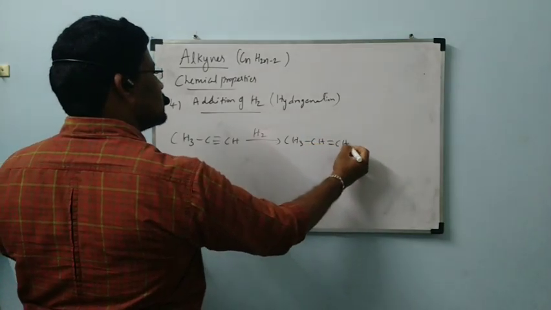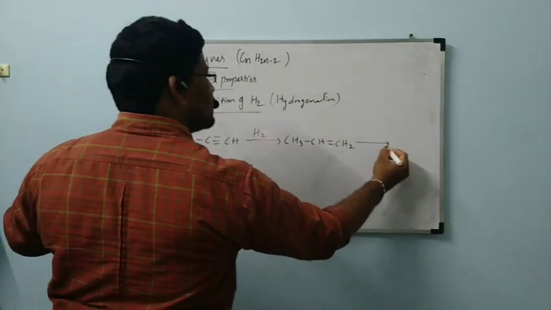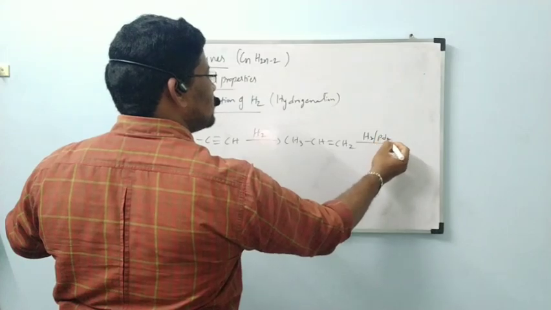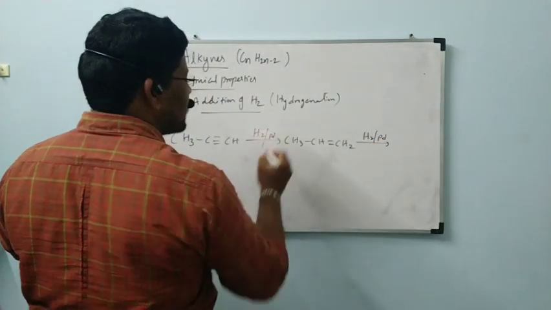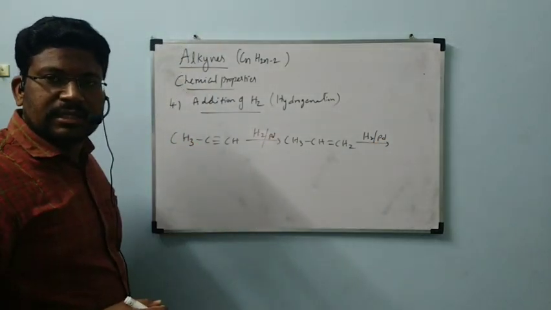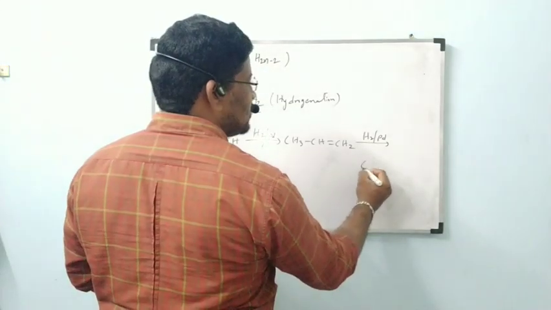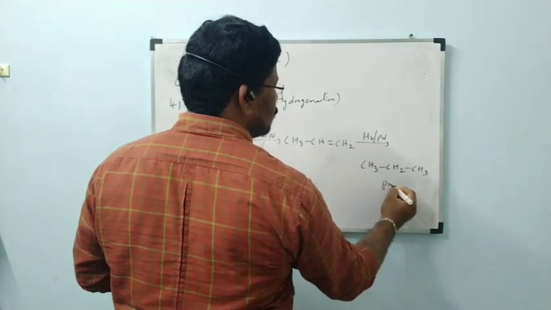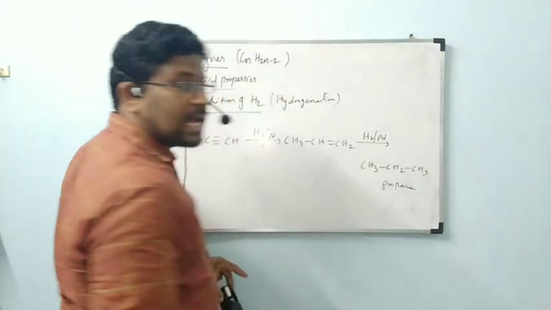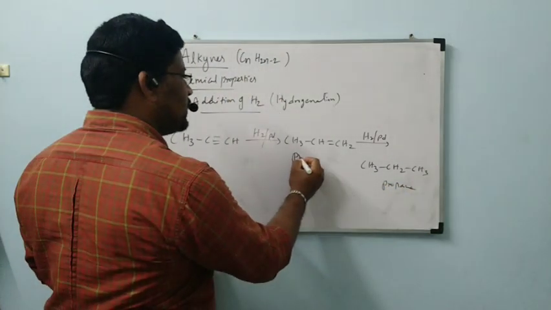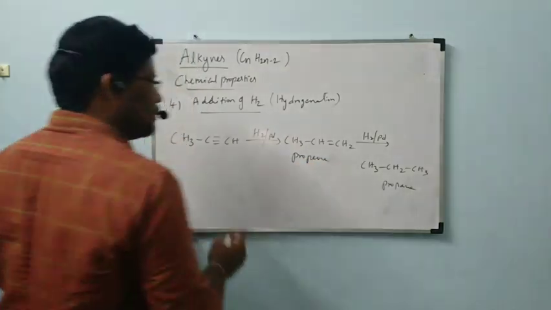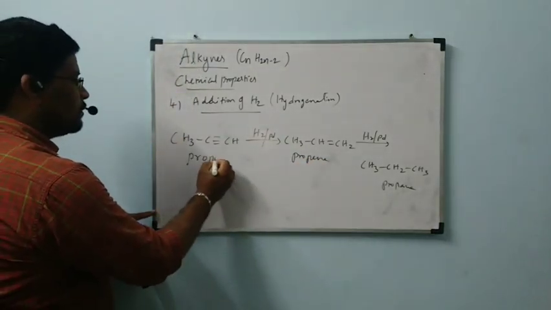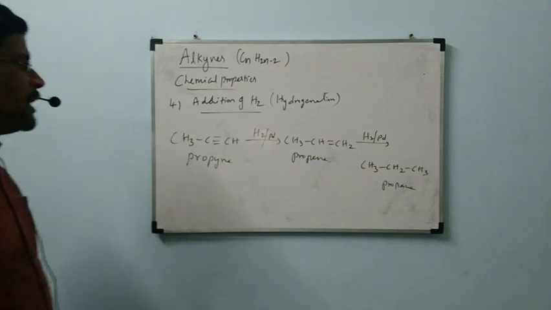Again this will undergo reaction with H2 in presence of platinum, palladium or nickel catalyst. You will get CH3CH2CH3, propane. Finally you will get alkanes. This is propene. This is propyne. This is about addition of hydrogen.